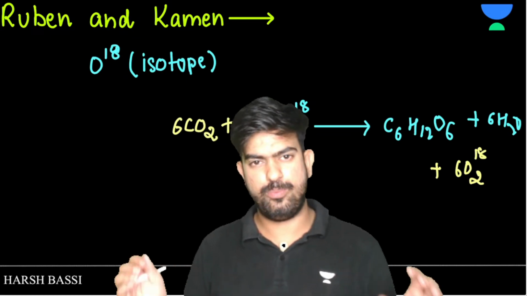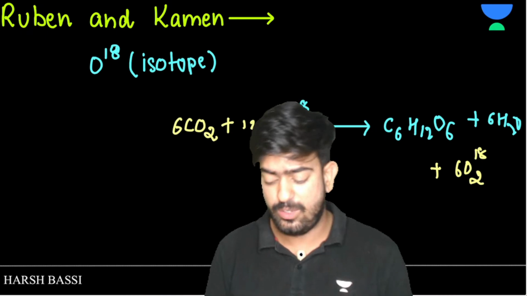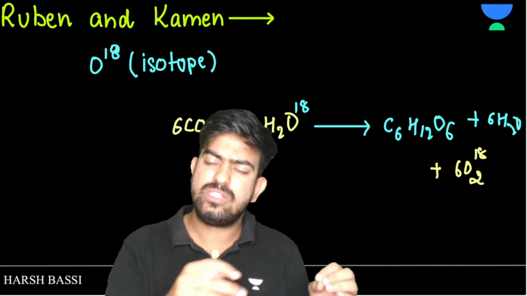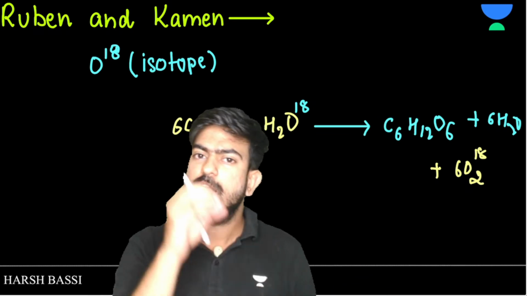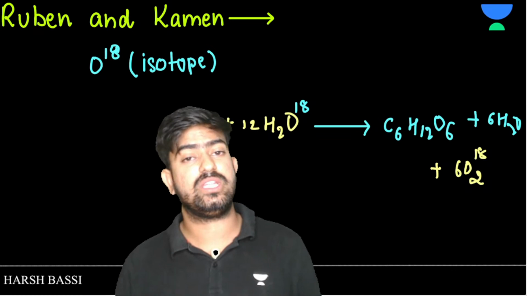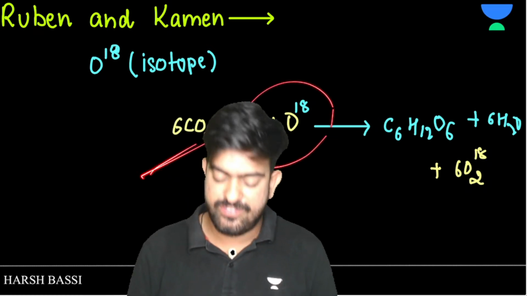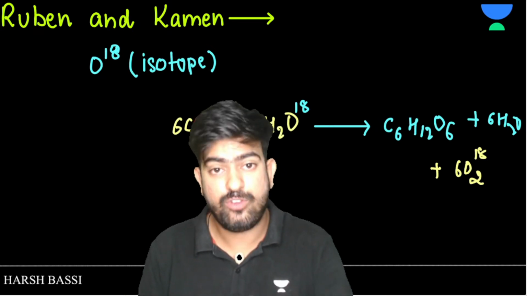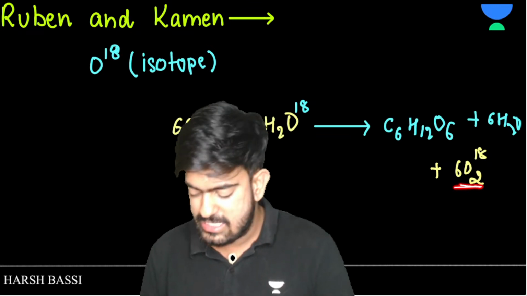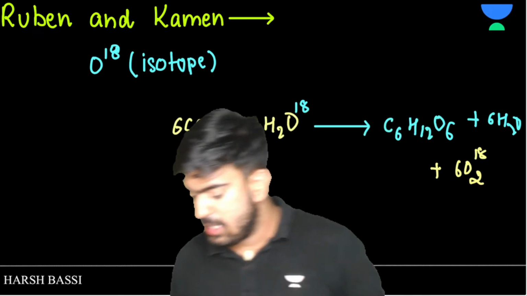So in this way they proved that the oxygen released during photosynthesis is released from the water, not from the carbon dioxide. Why? Because if it was released from the carbon dioxide, this oxygen should be normal, right? But it has the O18 isotope. Clear to everyone? Great.